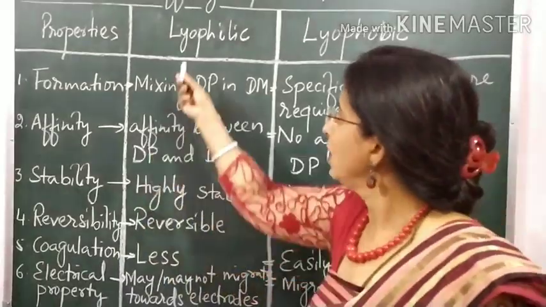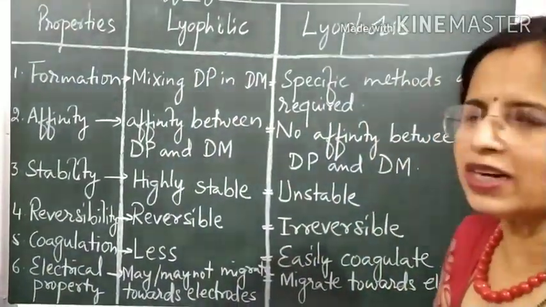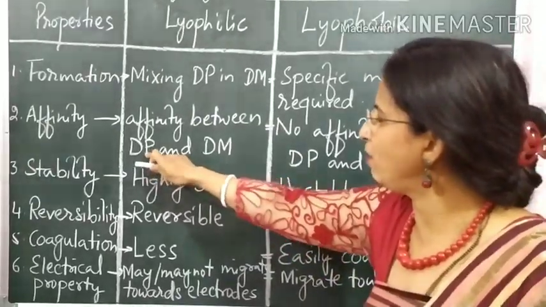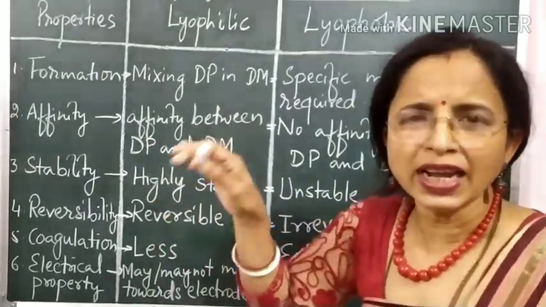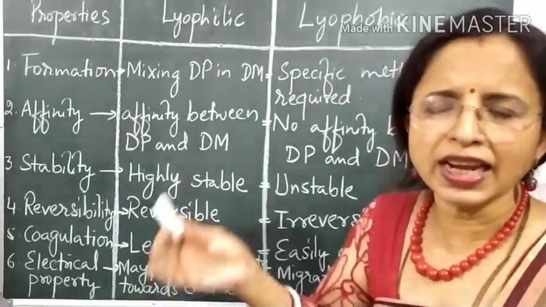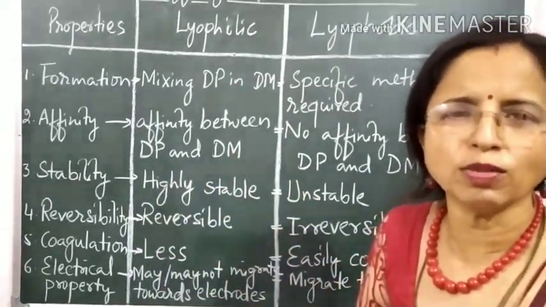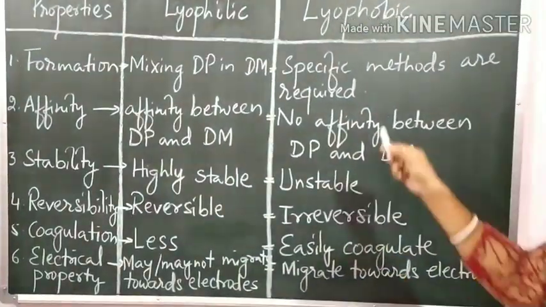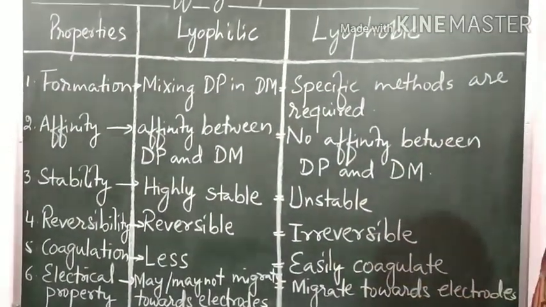Then, lyophilic is reversible. Suppose forcefully you separate the DP from DM. Again I can dissolve it easily. Again I can disperse the phase into the medium easily. Therefore it is reversible. Whereas lyophobic is irreversible.